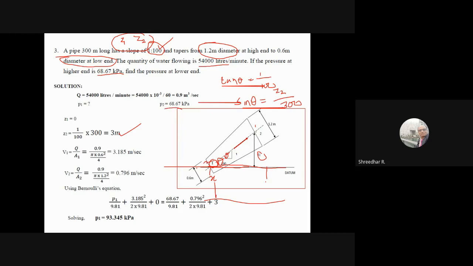Naming is not a problem for me. The only thing is, they have told pressure at high end is this much, pressure at low end is this much. So we are concerned not with section 1 or section 2. You can name it as A and this as B also. My concern is how to pass the datum. Passing the datum is always at the lower end, so that you will get positive values. Got it? Yes, sir. Okay.